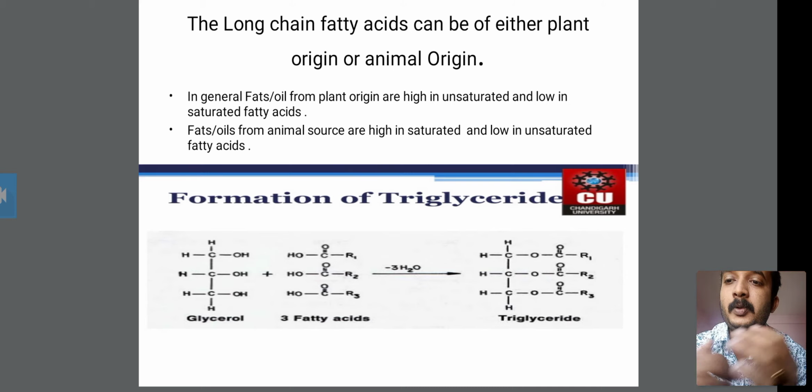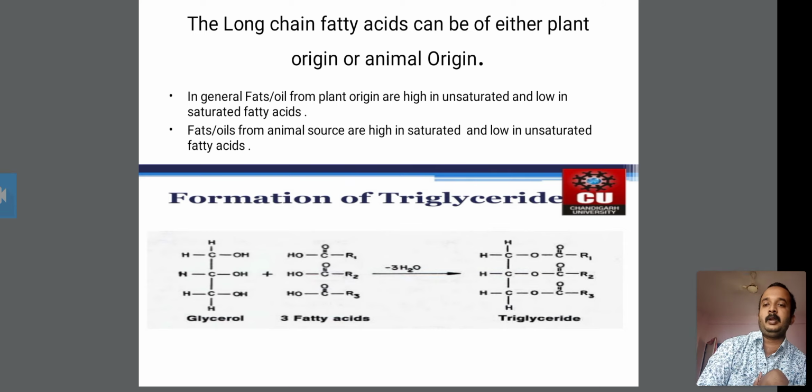So when you take fats and oils for the formation of soap, those from an animal source are high in saturated and low in unsaturated fatty acids. With this, the introduction of this point is over.